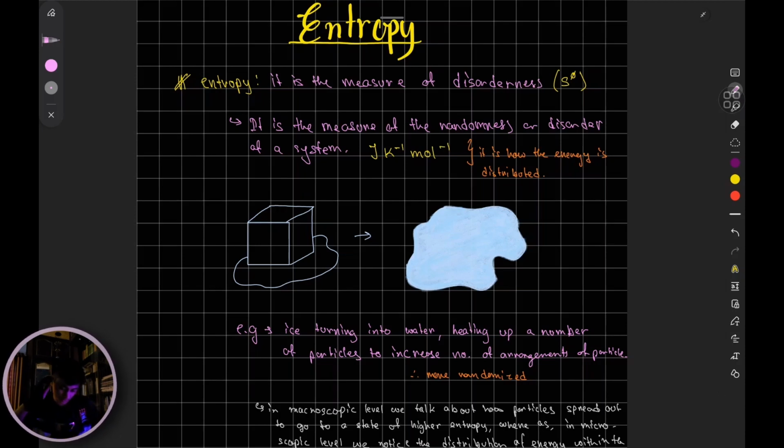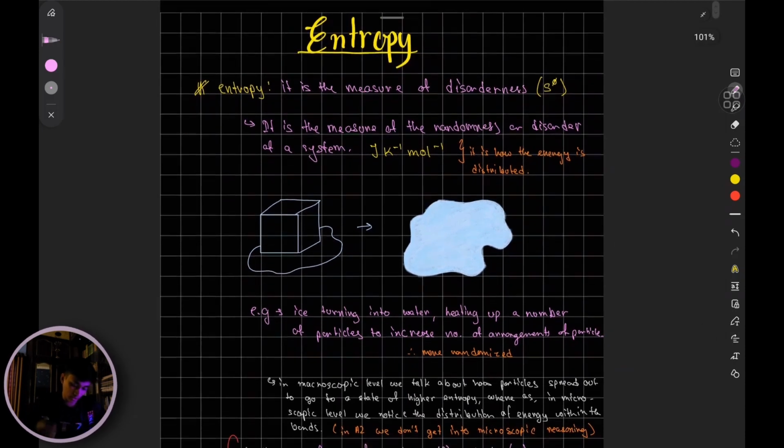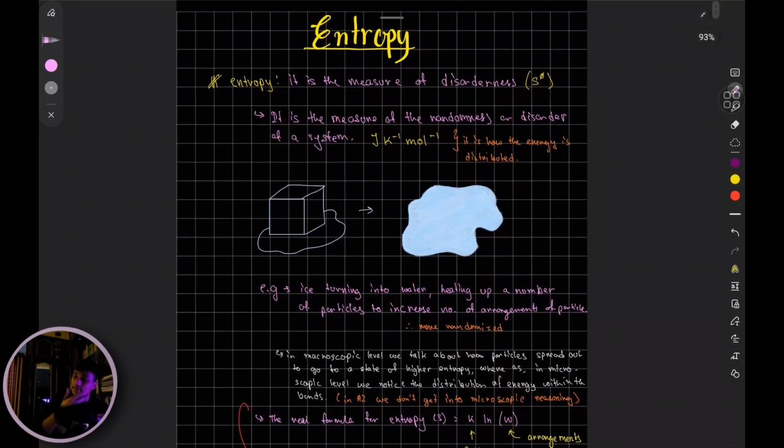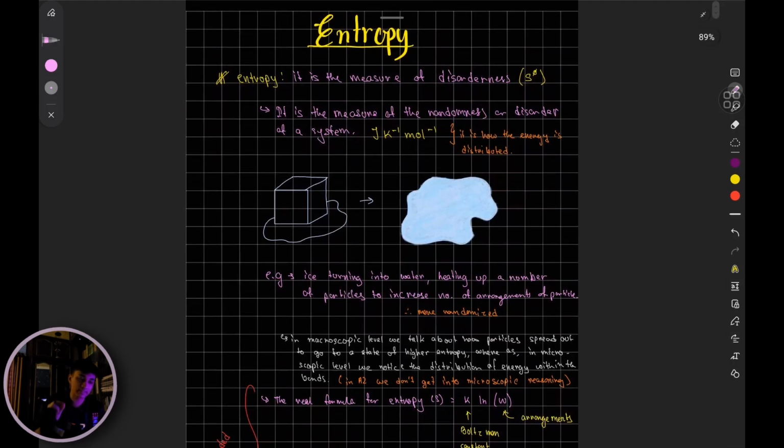Okay. So now the other thing is, when we're talking about entropy, at least in this syllabus, we're looking at it at a macroscopic level in some manner. We're not really going into detail on what entropy really is, because in reality, entropy is actually the arrangement of energy within particles.